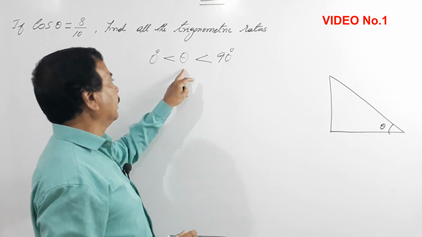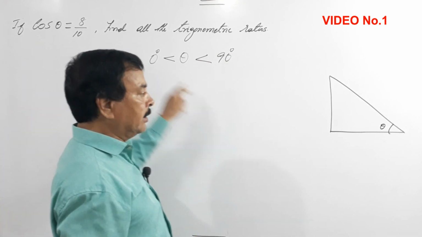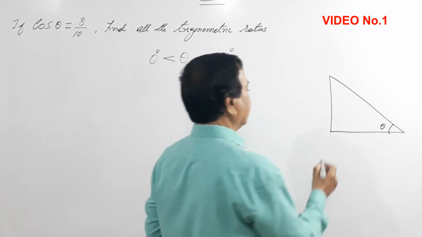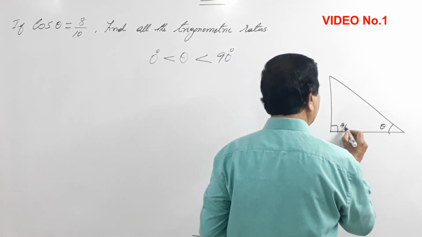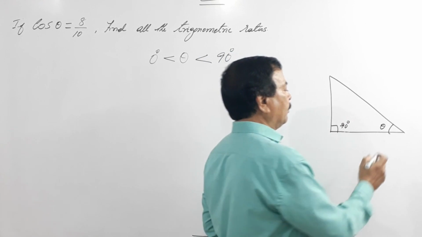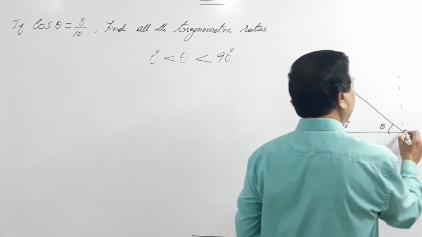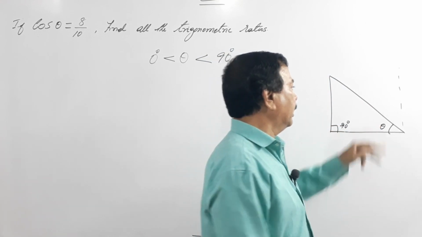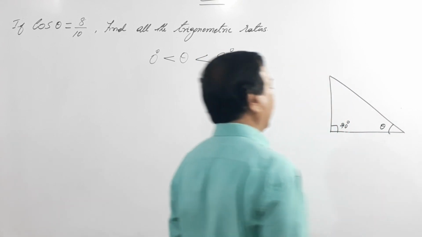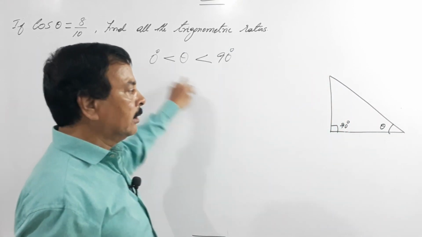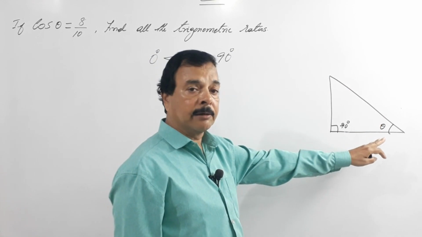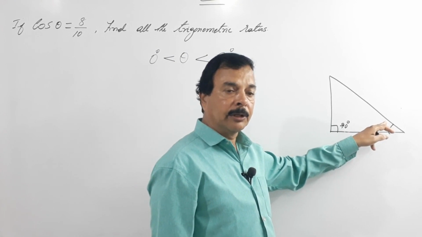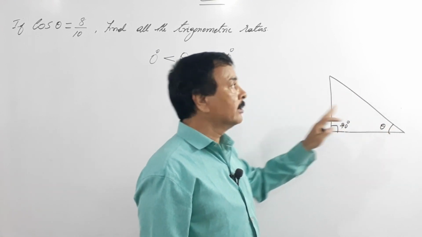Supposing this becomes 90 degrees, we will not get an acute triangle. Here we have got an acute triangle. So whenever they give it like this, you draw the triangle as it is. Definitely theta is greater than 0 degrees and less than 90 degrees.